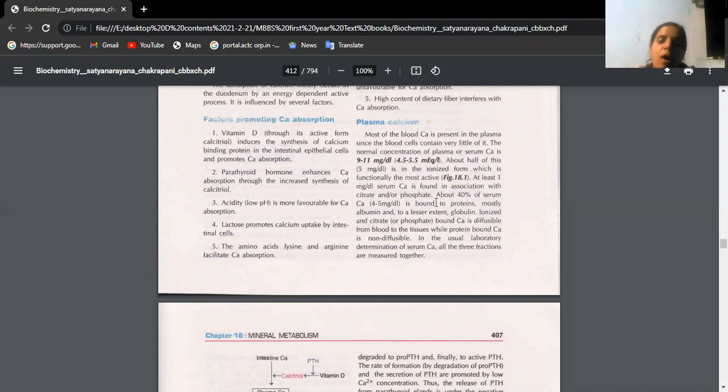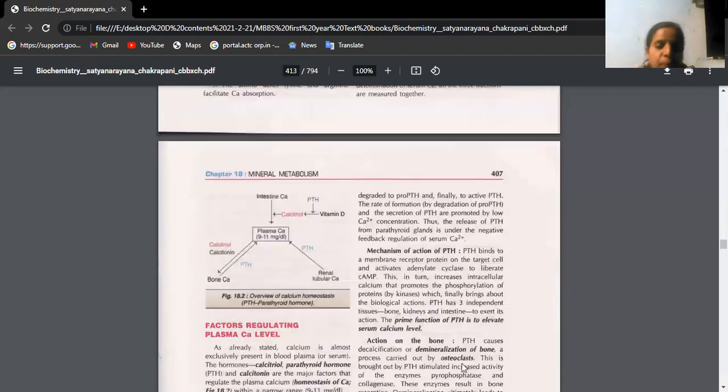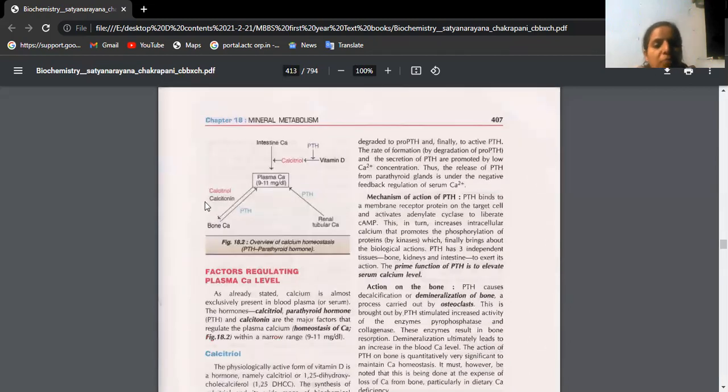So blood calcium levels are always maintained at 9 to 11 milligrams. This is a very good flowchart which helps us understand plasma calcium of 9 to 11 milligrams. If the calcium levels are falling, bone calcium will be mobilized so that blood calcium is coming back to normal.